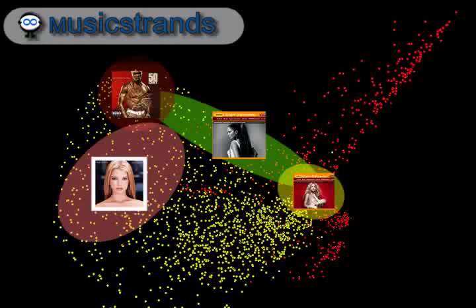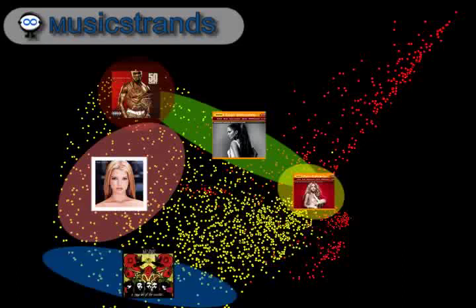It is important to note that the positions of these clusters are not edited in any way and are solely a result of the frequency and context analysis of Music Strands' enormous database of current playlists. Several other bands and genres are present in this graph as well. In this section, we have a lot of male alternative rock bands, and near this cluster are a considerable amount of Oasis songs.